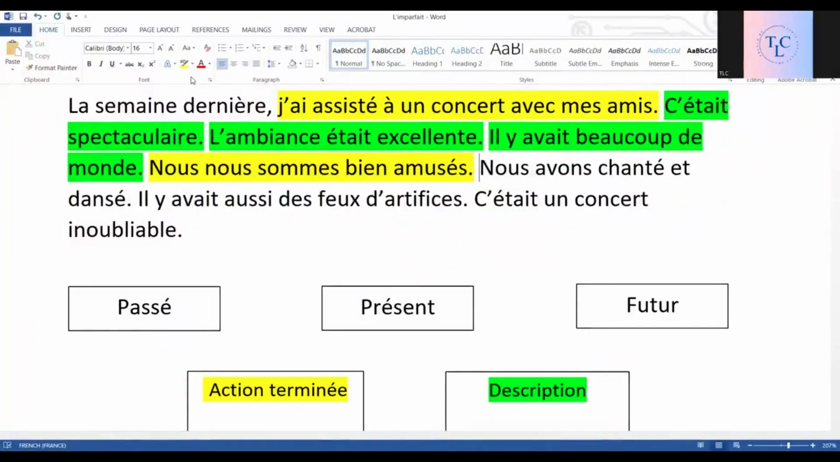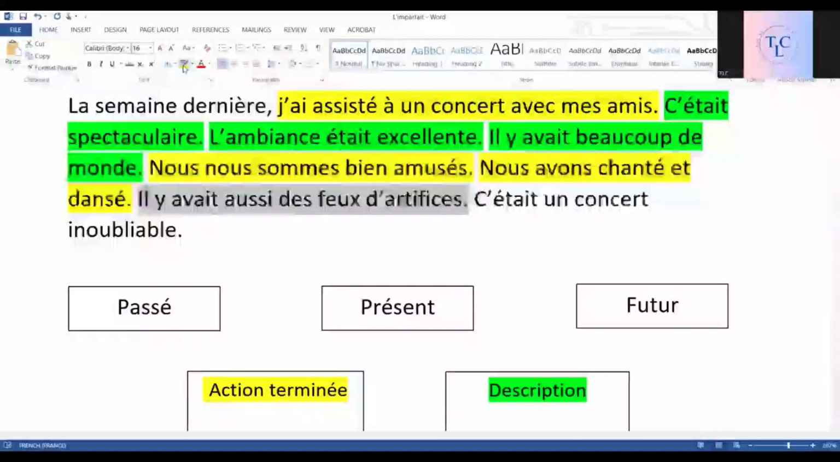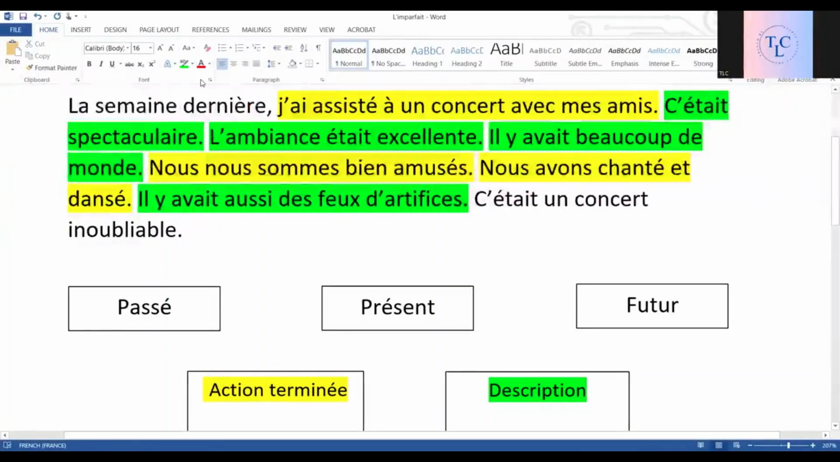Nous nous sommes bien amusés, c'est une action. Nous avons chanté et dansé. Again, actions to sing and to dance. Il y avait aussi des feux d'artifice. Here, no one is doing any action again. There were firecrackers. So, it is again description. And c'était un concert inoubliable. Again, the description of the concert. No action is happening over here.